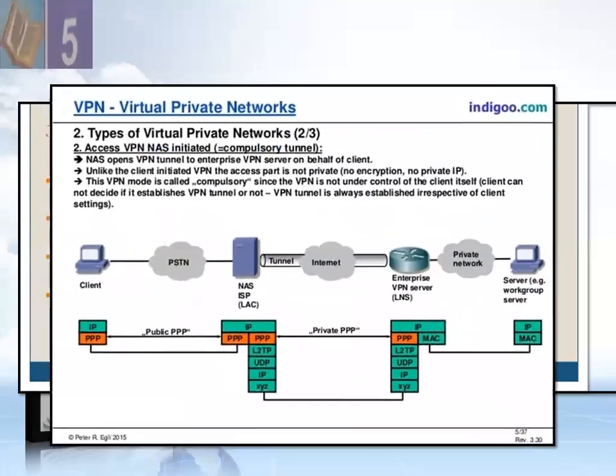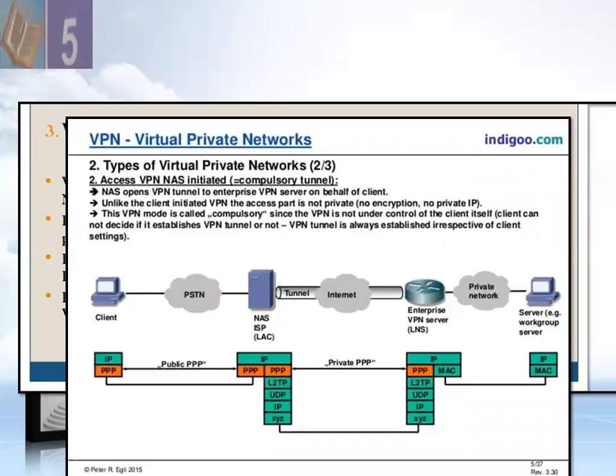So, VPN, virtual private network, types of virtual private network. Access VPN initiates a compulsory tunnel. So the NAS opens a VPN tunnel to the enterprise VPN server on behalf of the client.